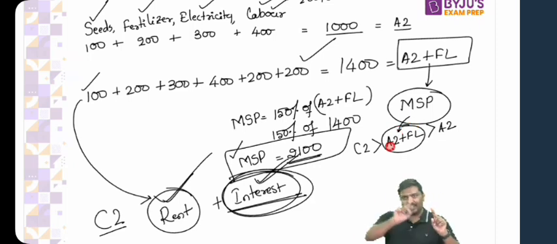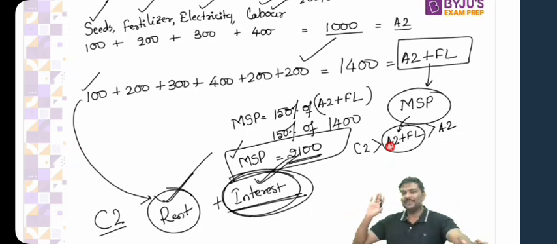This is how CACP will give recommendation to Government of India, the Cabinet Committee on Economic Affairs, and the Cabinet Committee on Economic Affairs will decide: will they pay 100% of cost of production in the form of MSP, or 200% of cost of production in the form of MSP, or 150% of cost of production in the form of MSP? This is the basic idea of how MSP is decided by the Cabinet Committee on Economic Affairs.